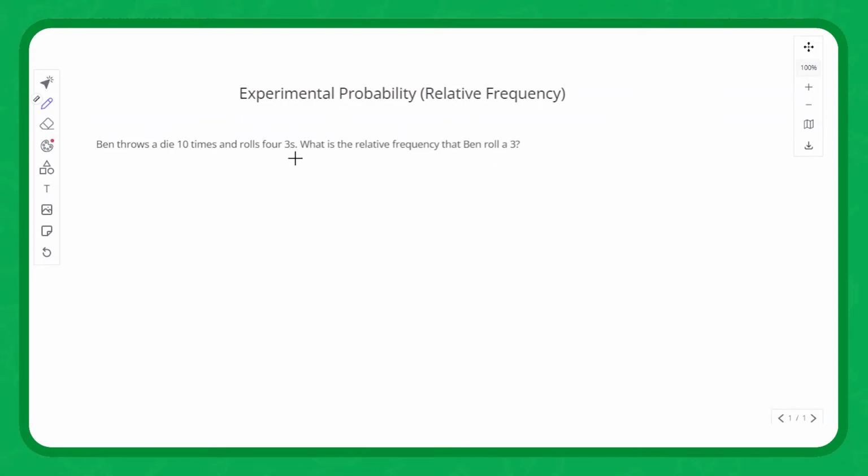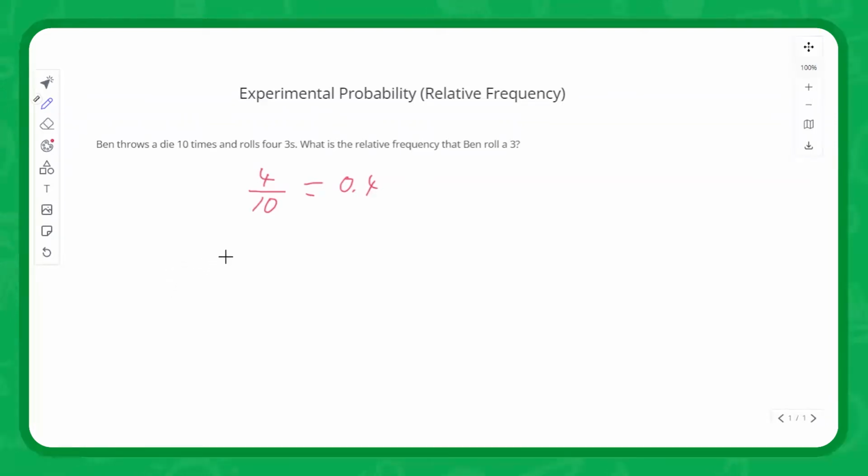We don't have to consider the theoretical case. All we do is we look at what was done in this experiment. So we had 4 3s divided by the 10 rolls. So it was 4 3s out of 10 rolls. And so we get 0.4 for our probability that Ben rolls a 3 in this experimental probability.